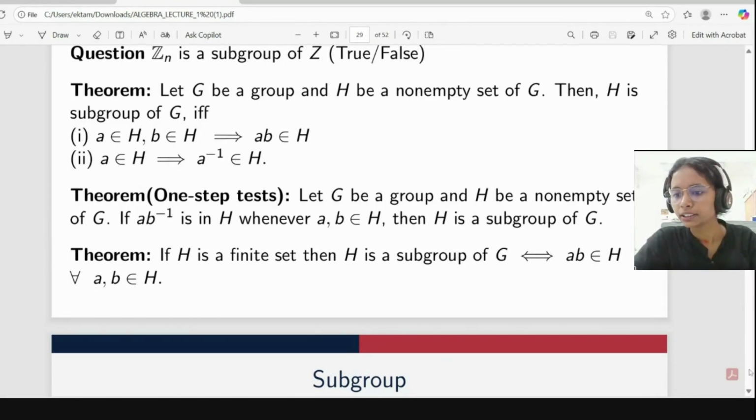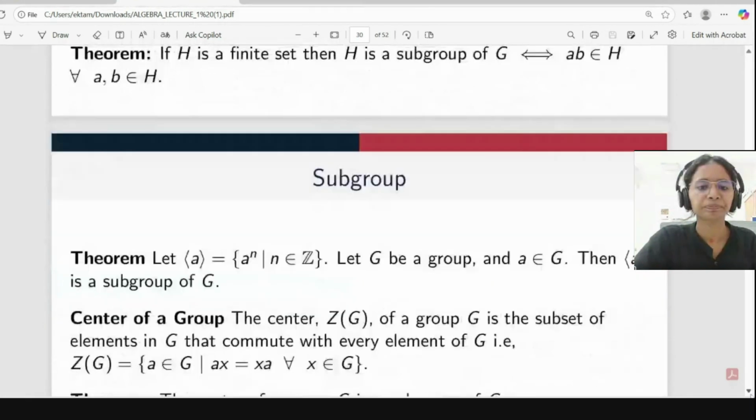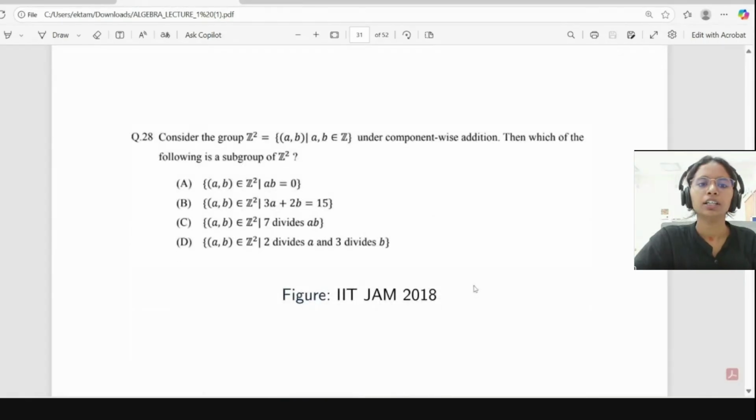So now, what is this set? Here our group is Z cross Z, and the elements come as ordered pairs. Our first set is all (a, b) belonging to Z cross Z such that the multiplication ab is equal to 0. Will you people try this? I'm giving you a few minutes. Just try.